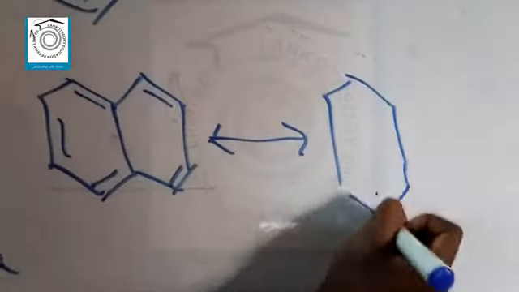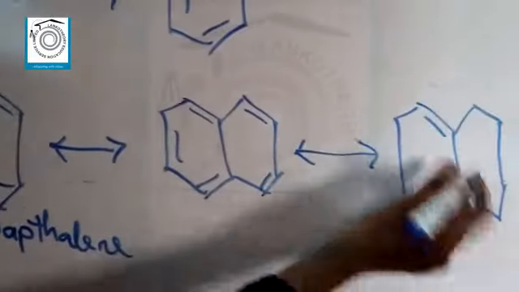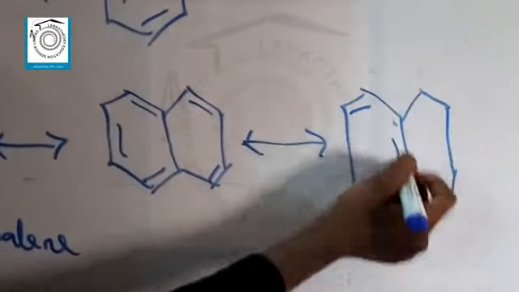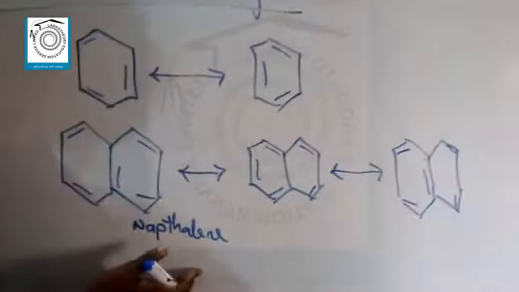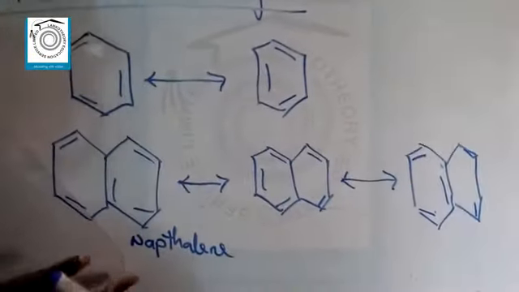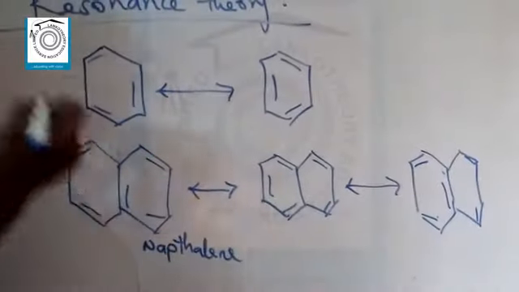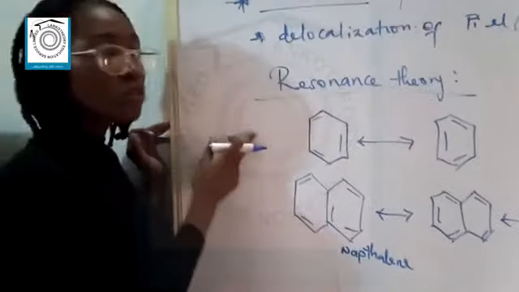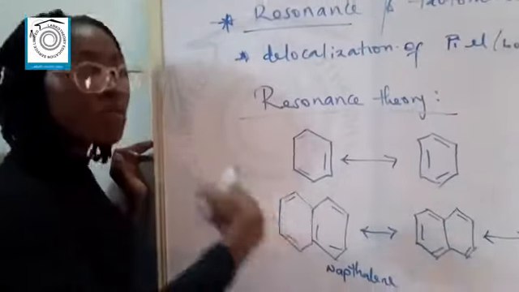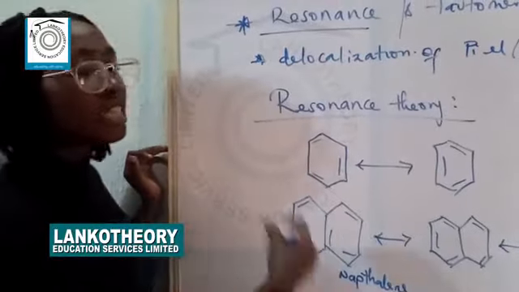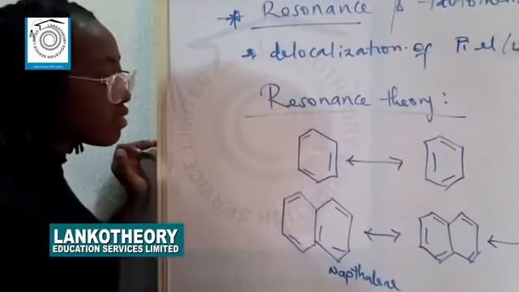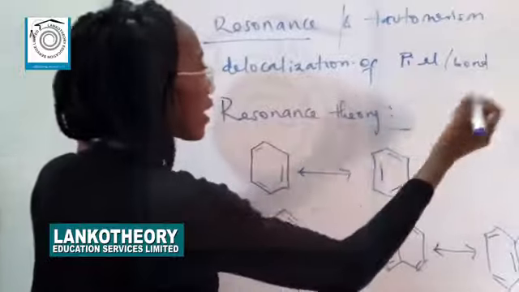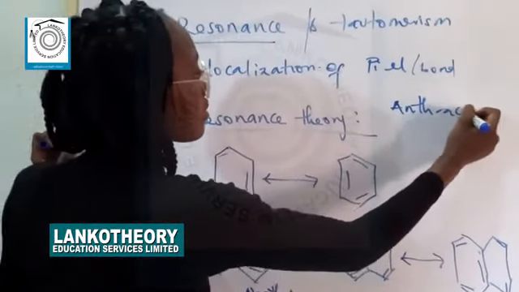Sorry, don't mind my diagram. Like this. So these are the 3 structures of naphthalene. Now this explains that since naphthalene has more resonance structures than benzene, which has just 2, naphthalene will be more stable than benzene. So that's what your resonance series explained, that the more alternative means of arrangement of any aromatic ring, the more stable it is.